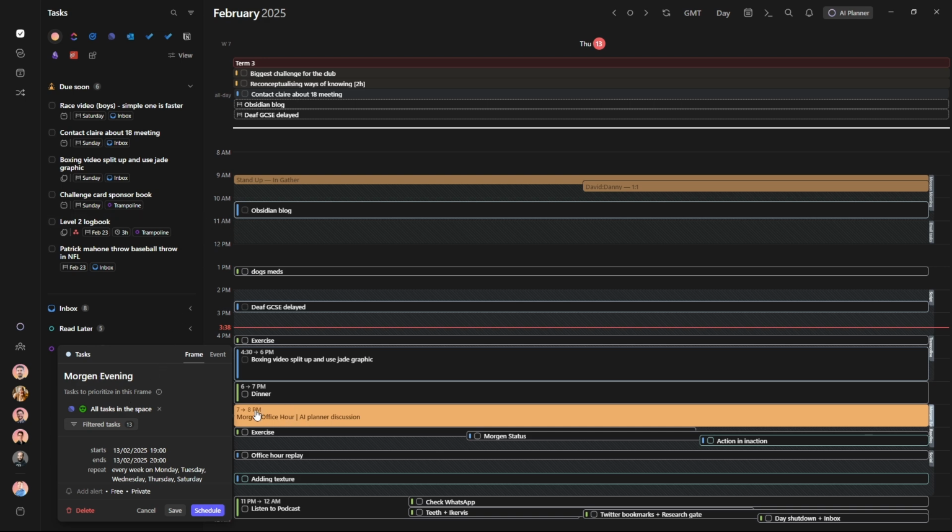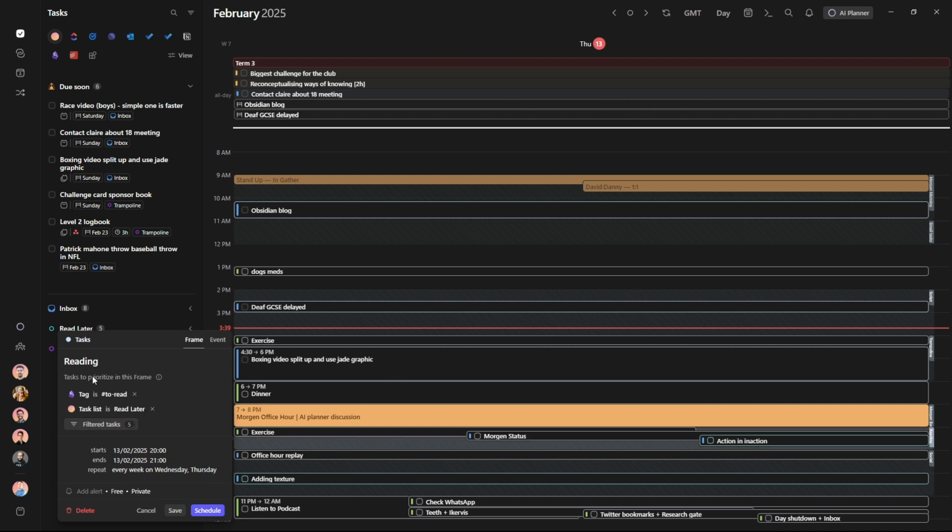I then have a Morgen evening frame, very similar to the Morgen morning. Each day from 7 till 8, either on a Thursday, I have the office hours, but other days I will be inside of Discord with the voice support. And then on these other days, so Monday, Tuesday, Wednesday, and Saturday, I will also clean up any tasks that were left from the morning, like the Obsidian blog, and other things inside of Linear. There's currently 13.